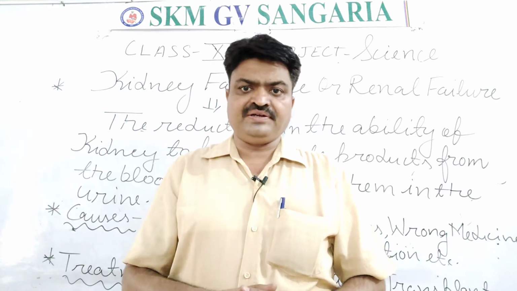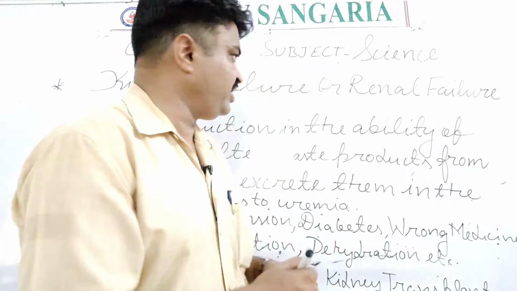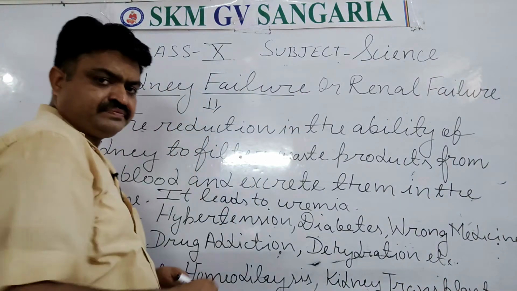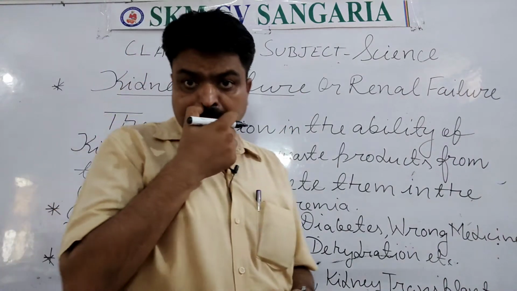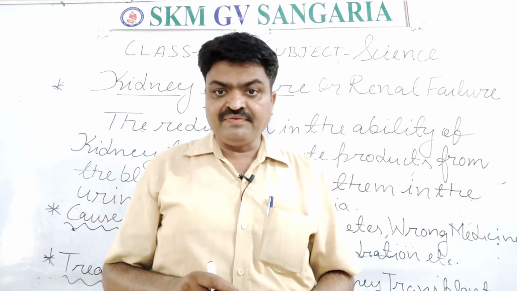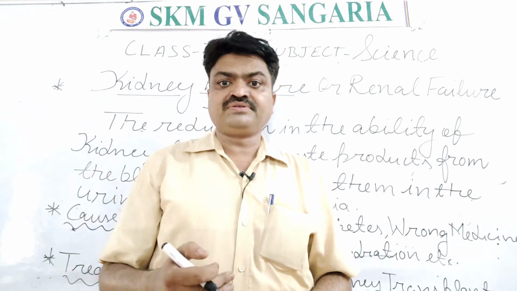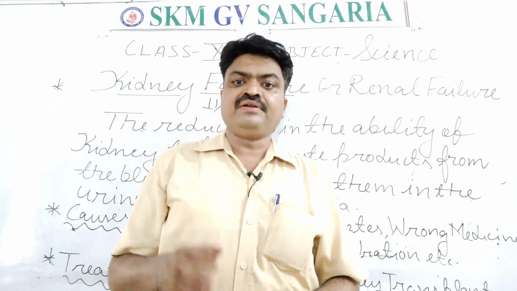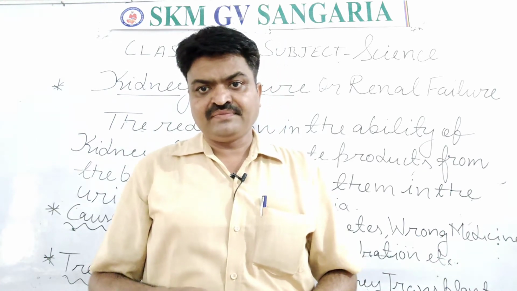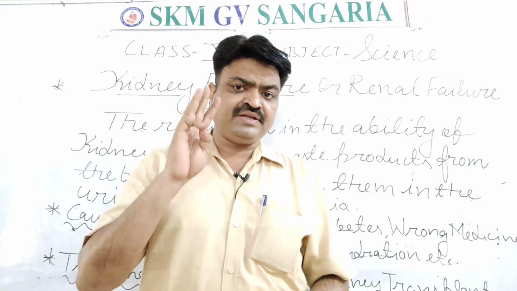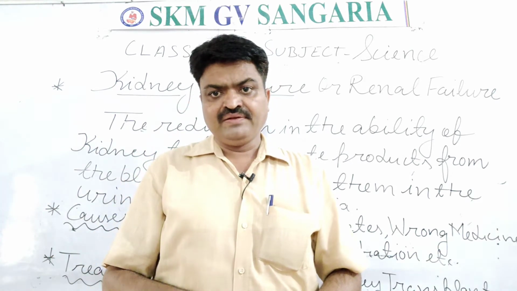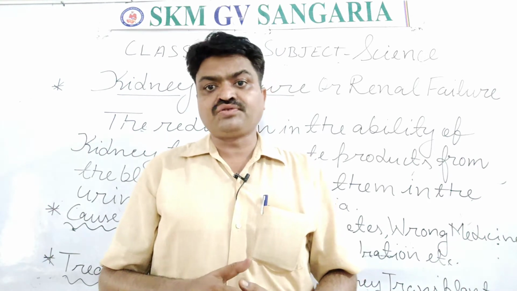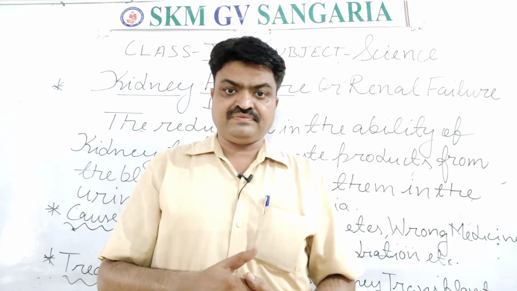Now what is it? With the help of this word you can easily understand that kidney failure is the disease, student, in which our kidney stops its functioning. Now what are the functions of the kidney? Reabsorption, filtration and secretion. These are the three important functions of the kidney. So in the case of kidney failure, the filtration is stopped or it is reduced.